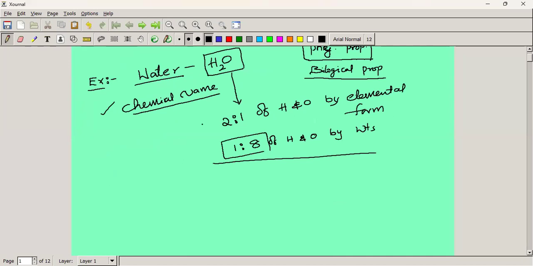How can we identify this chemical composition? The chemical composition of water is analyzed by using the weight percentage method. So this is an elemental analysis.